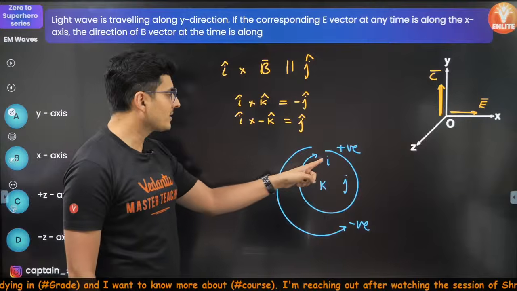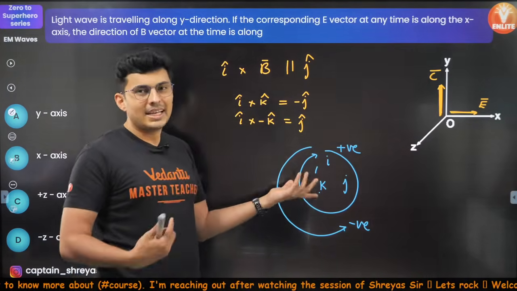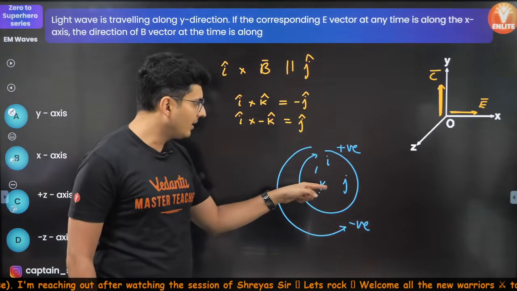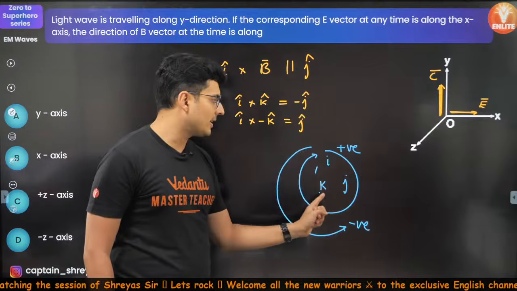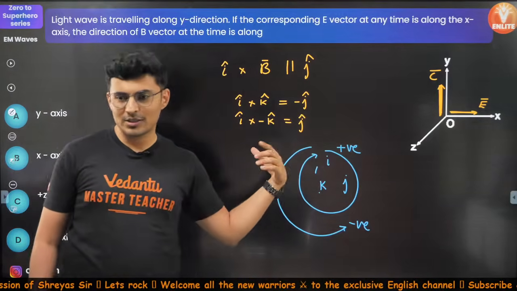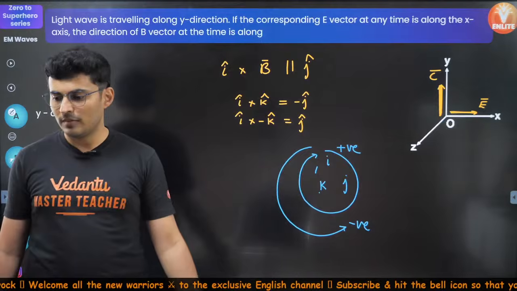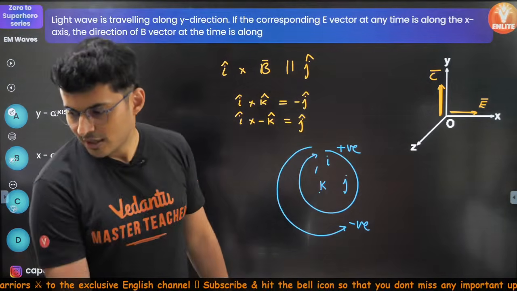So I cross K is minus J. I cross minus K, so obviously minus of that, so plus J. J cross K is I, K cross J is minus I, J cross I is minus K. So clock is positive, anti-clock is negative. Okay, I hope this is clear.